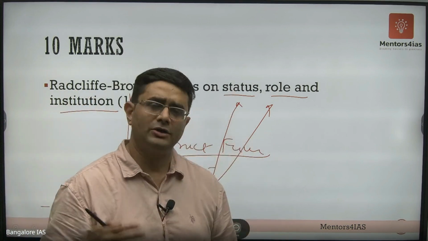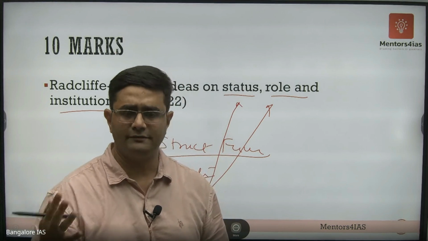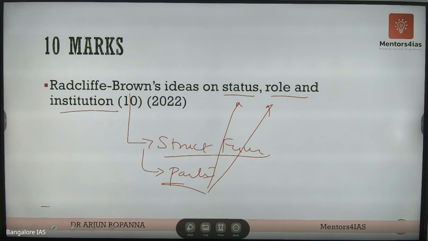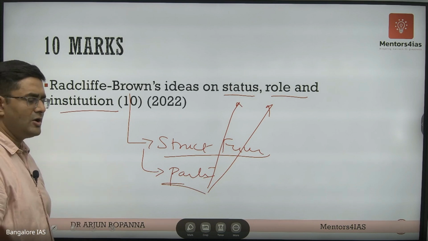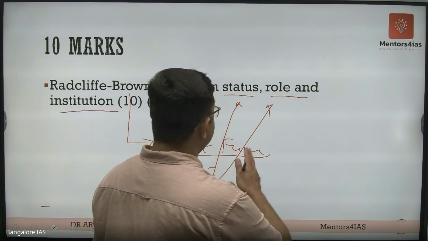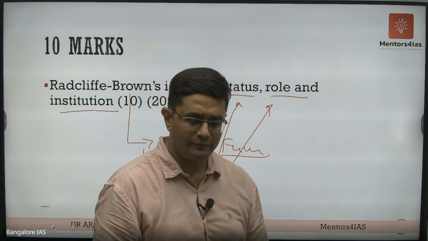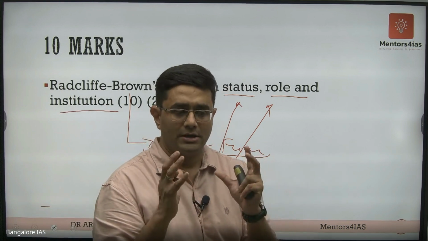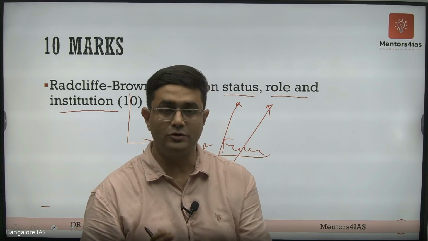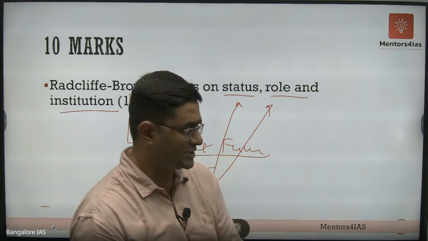Give examples of Australia and the Andaman Islanders, as to how he explains all of this. Don't focus simply on writing about Radcliffe Brown, or write about status and role from another point of view. Focus on how Radcliffe Brown uses status, role, and institution in order to explain structural functionalism.